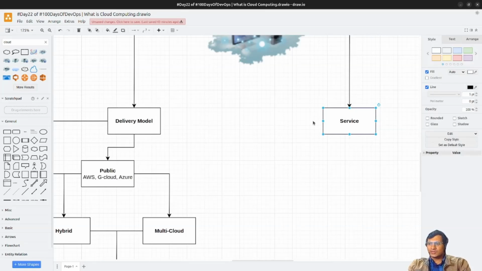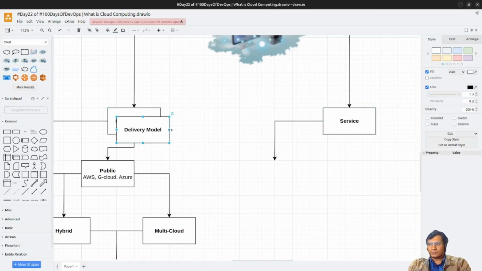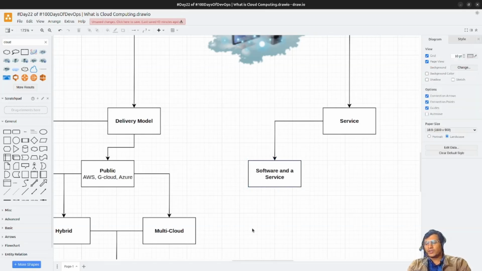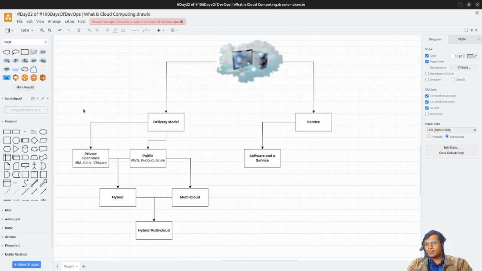What do we have in cloud as a service? There are only three, as far as I know. The first is software as a service. What is software as a service? We use a lot of mobile apps and web apps, those are software as a service. Gmail is a very good example of software as a service. We directly use the software. Gmail, Microsoft Office, Salesforce, there are a lot of examples of software as a service.